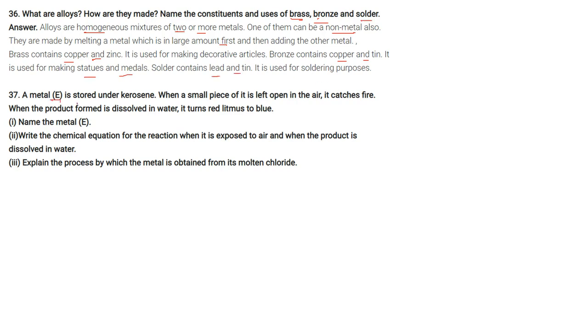A metal is stored under kerosene. When a small piece of it is left open in the air, it catches fire. When the product formed is dissolved in water, it turns red litmus to blue. Name the metal, write the chemical equations when it is exposed to air and when the product is dissolved in water. Explain the process by which the metal is obtained from its molten chloride.